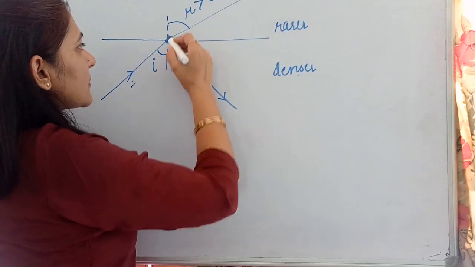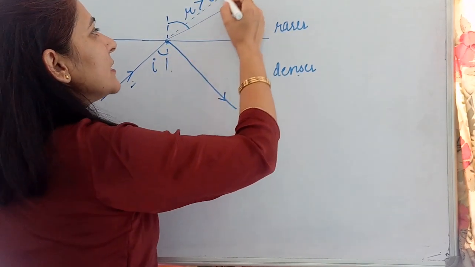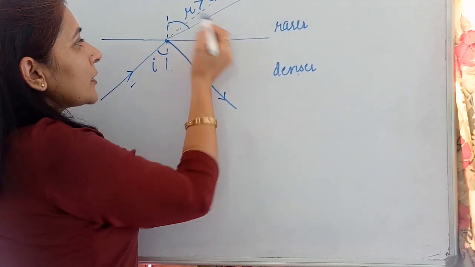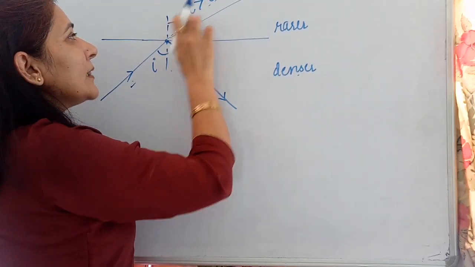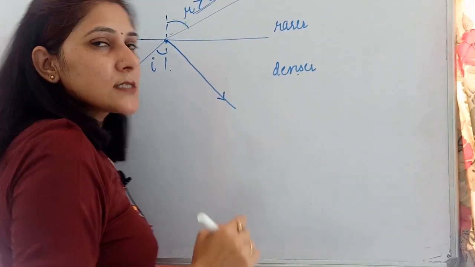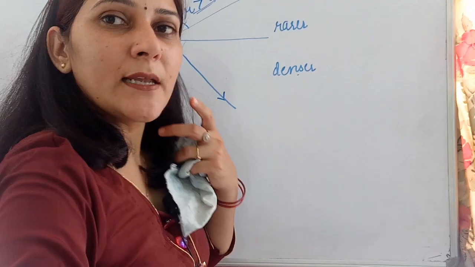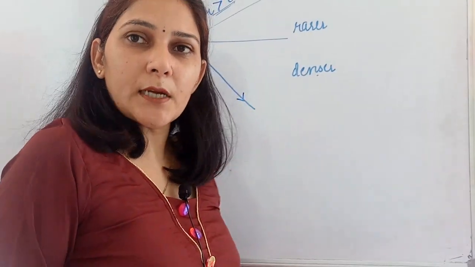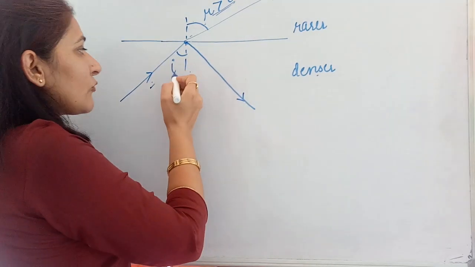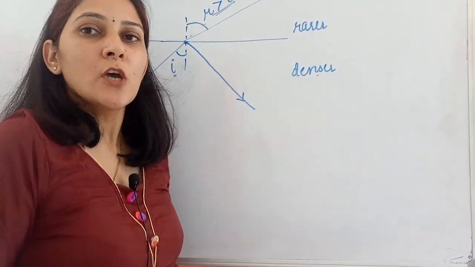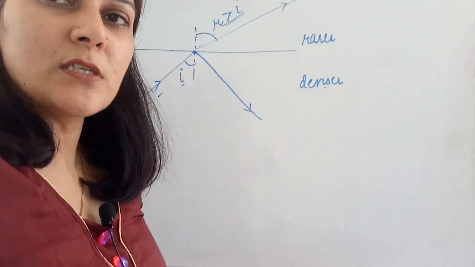The angle of refraction is greater than the angle of incidence, because otherwise, if these two angles were equal, the ray should have gone straight from here. Now it is bending away from the normal. That means the angle of refraction is greater than the angle of incidence. Now we have to study a little more about this. We are going to study what will happen if the angle of incidence increases. What will be the change? What will be the result?